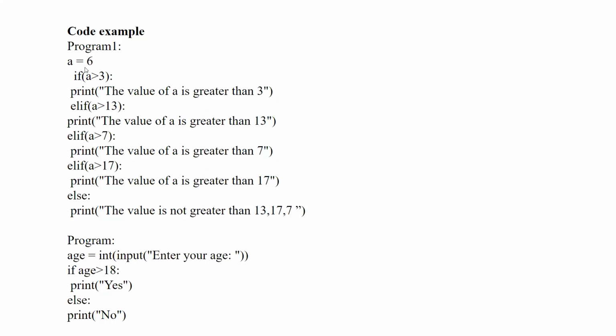If I pass a equals 6, a is greater than 3? Yes, a is greater than 3. So the statement for a greater than 3 will be printed. Elif a is greater than 30? No, so this will not be printed on our screen. Elif a is greater than 7? No. A is greater than 17? No. Else, the value is not greater than 13, 17, 7. So only this first statement and this last statement will print.